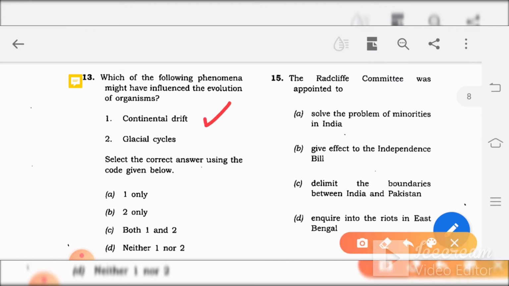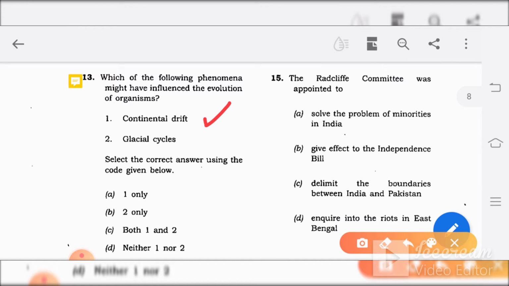Continental drift, yes, it influences the evolution of organisms, as the movement of the earth causes evolution of the organisms. We all know there is the theory of drifting of the continents, when earlier the continents were all one, and then later started drifting from each other. There are various theories on this. When the continents move in different directions, the evolution of organisms also happens.